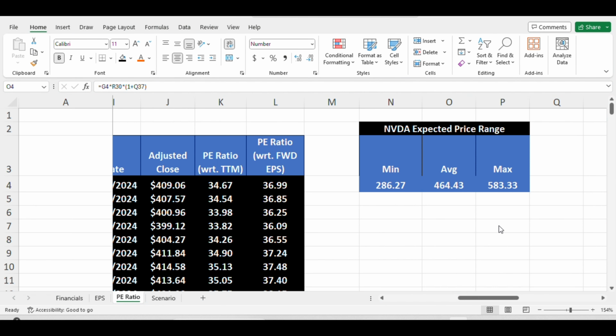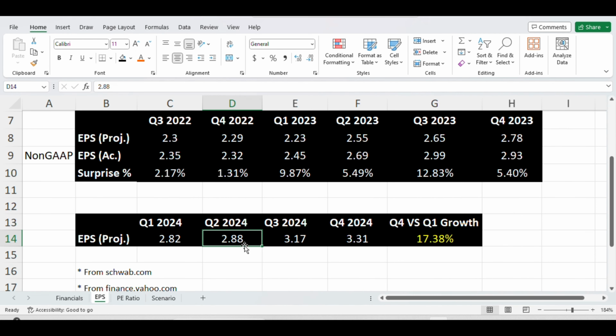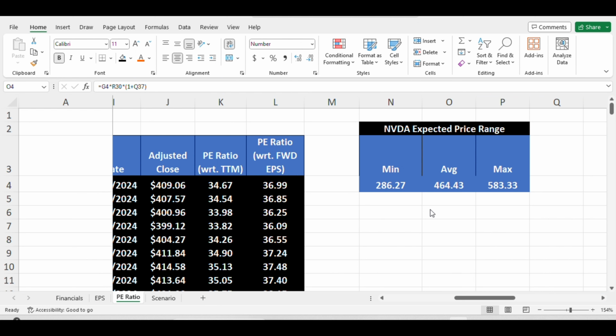But at the same time, you need to remember the next quarter earning projection is not very great. I'm talking about this one: 2.82, and then after that 2.88. So not going up too much. But after that, in Q3 2024, the projection is good, 3.17. So at this point, I think Microsoft is a good buy if it goes below 400.